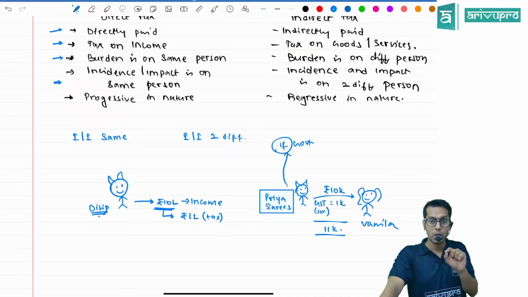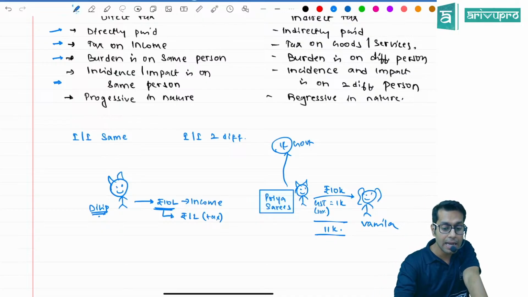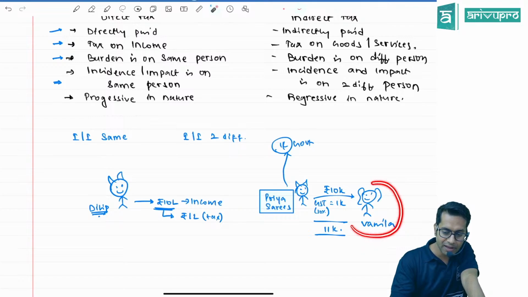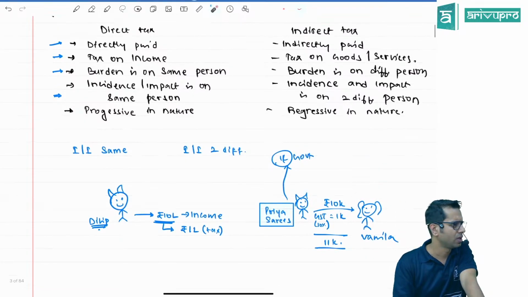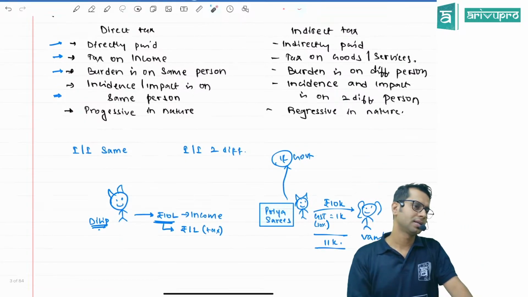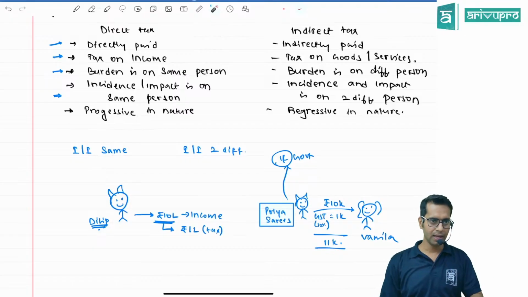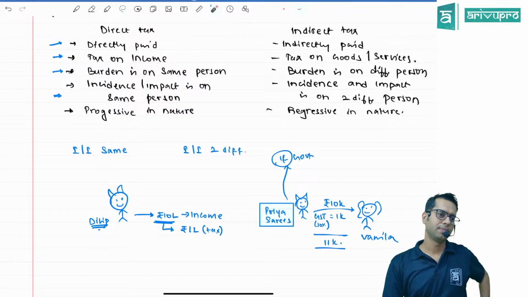In case of indirect taxes, incidence and impact is on two different persons. Tax is indirectly paid to the government. Can I say vanilla has paid the taxes to government through me? Yes. Indirectly, she has paid the taxes through me. Are you understanding? Direct taxes, incidence and impact on same person; indirect taxes, incidence and impact on two different persons.